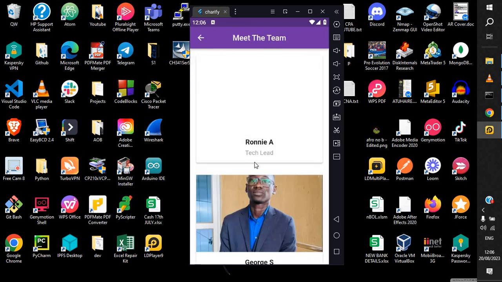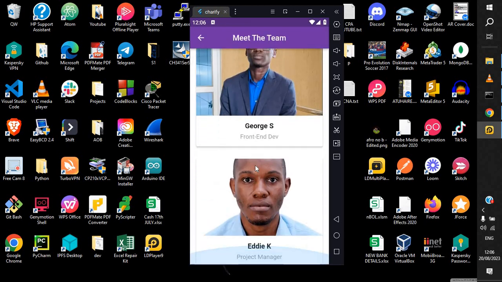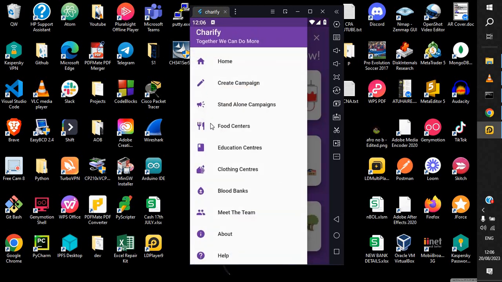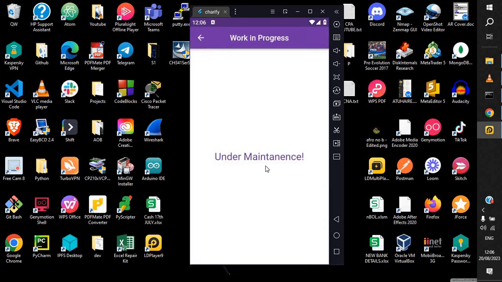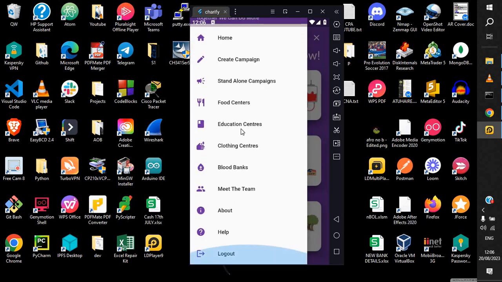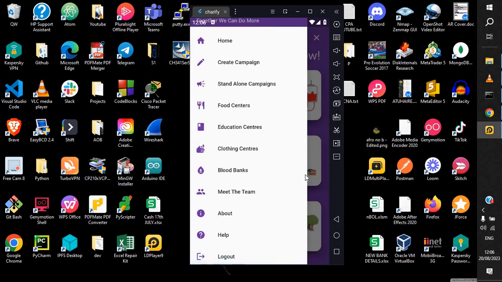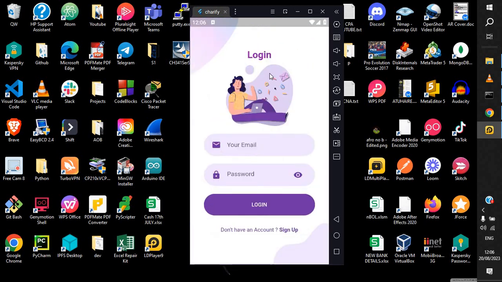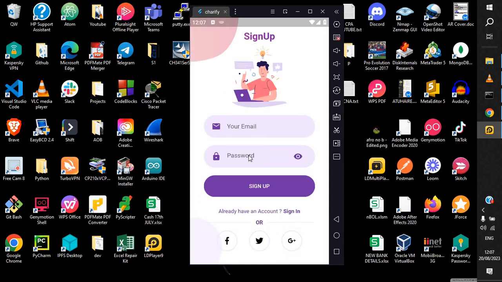The team is basically the three of us, as you could see. About is also still in progress. So that's basically it for our application. You could just return to the main screen, then you could simulate logging in. You can create an account, or alternatively you can sign up.